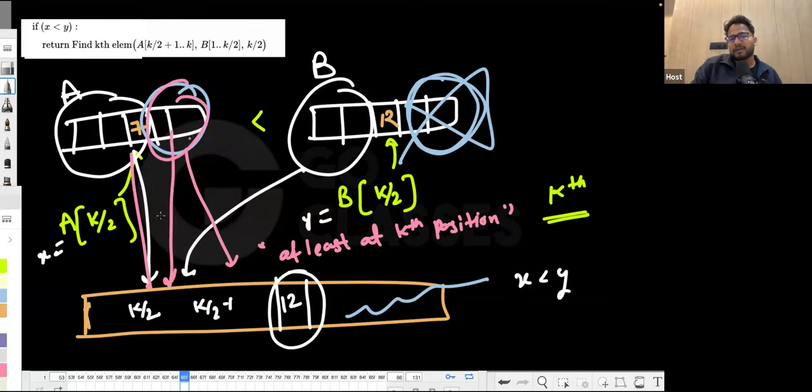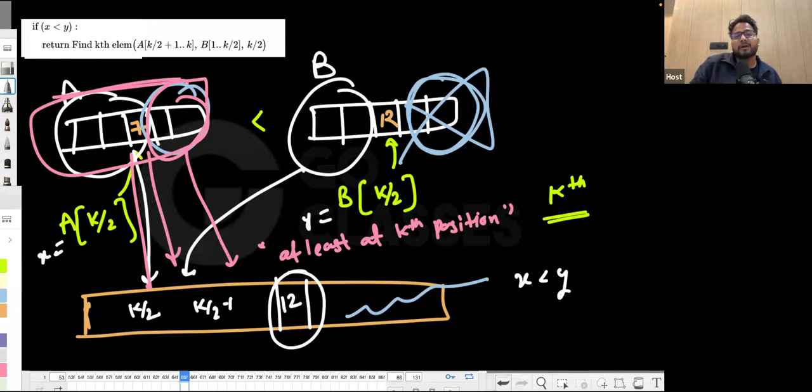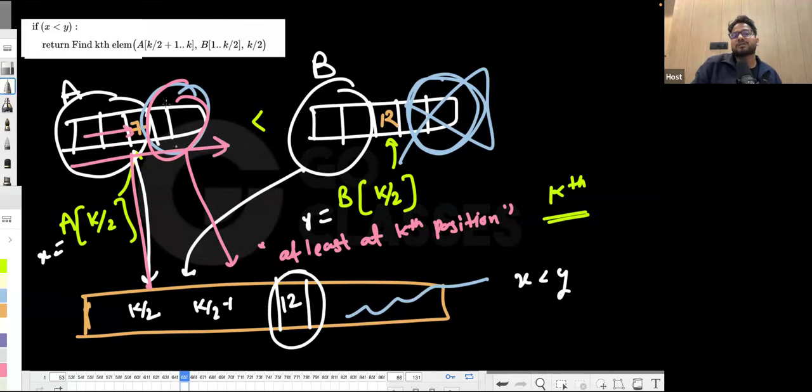They can come anywhere, but they have to come after this. They have to come like a chunk. It cannot be the case that they come before that. Continuity must be there. After these elements, only these elements can come in the sorted array, because A is sorted and B is sorted.